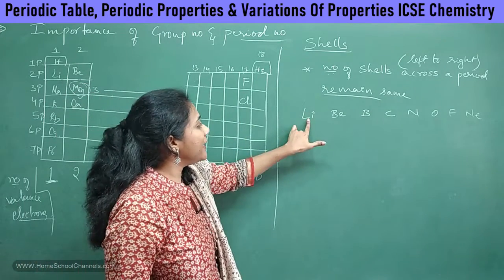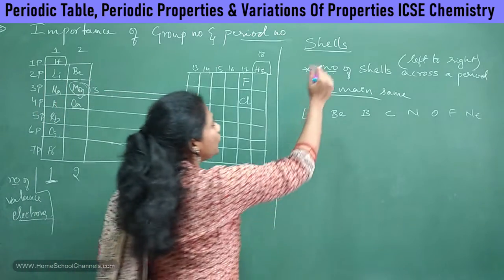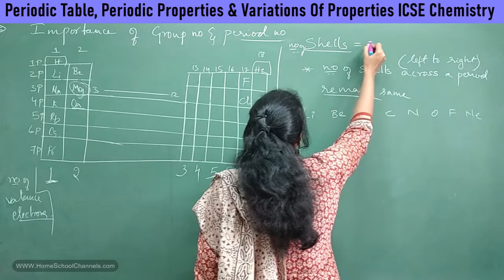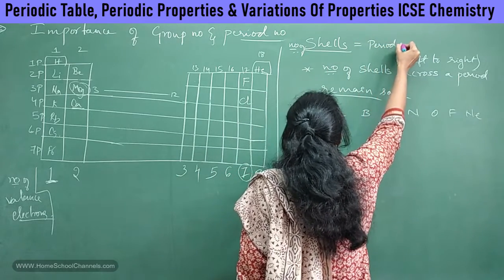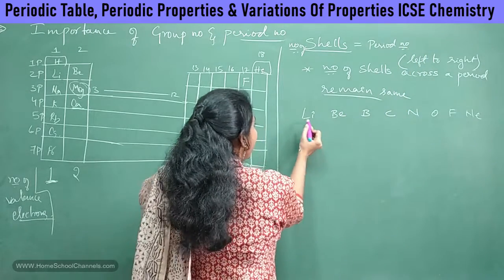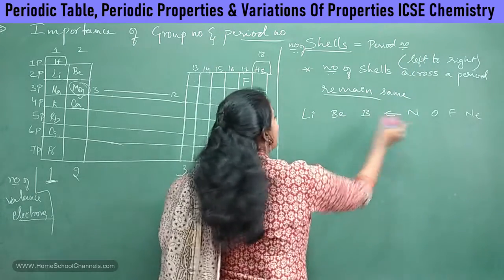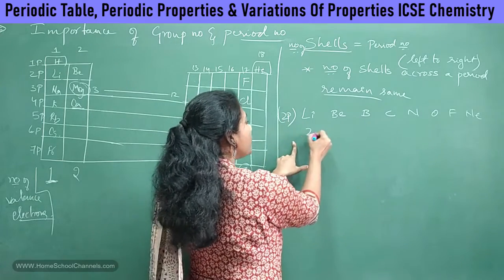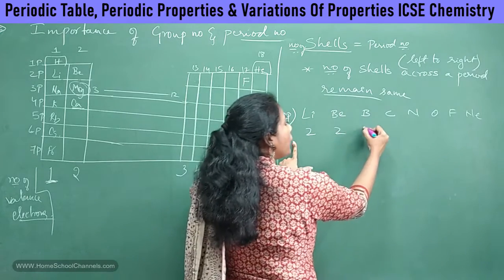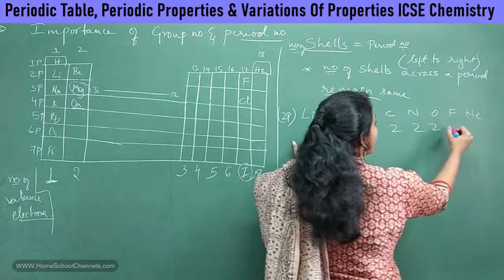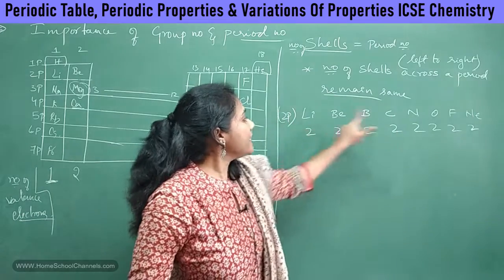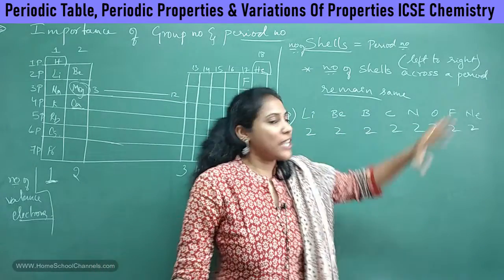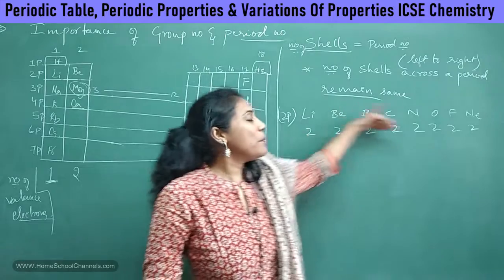Can you tell me how many shells are there in lithium? I always told you the number of shells is always equal to the period number, isn't it? So to which period do all these elements belong? They belong to the second period. That means lithium has 2 shells, beryllium 2 shells, boron 2 shells, carbon 2, nitrogen 2. Since they are all in the second period, electrons are arranged in a maximum of 2 shells.